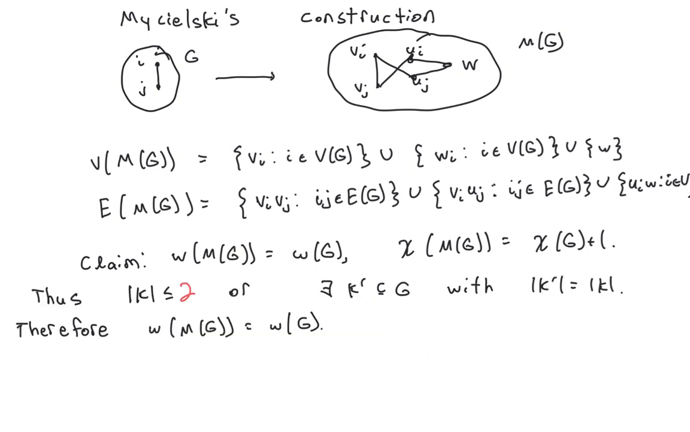And thus, given any clique in our new graph, we've seen it's either size 2 or there exists a clique in the original graph of the same size. And since we know that the clique number of G we can assume is at least 2, we're guaranteed that the clique number of M(G) is the clique number of the original graph.